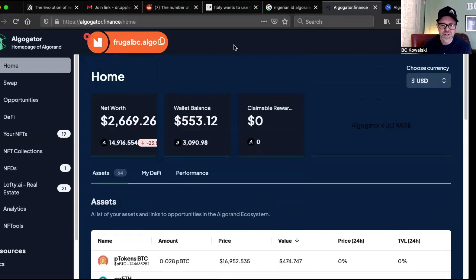Now I want to point out something. This number was a lot lower because I don't think it was counting everything. I'm still not sure if it is, compared to ASA Stats, so I'm just going to take a look at ASA Stats here. Yeah, I have to say the numbers are quite a bit off. I don't know if it separates Lofty or how that might be part of it. It might have Lofty broken out, but it's about $900 different on ASA Stats than it is here. So something to keep in mind.